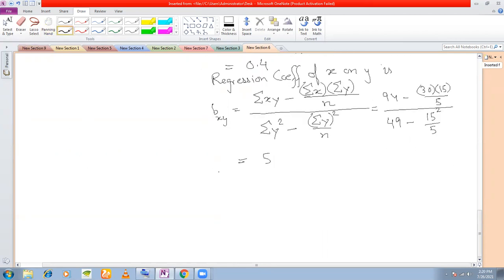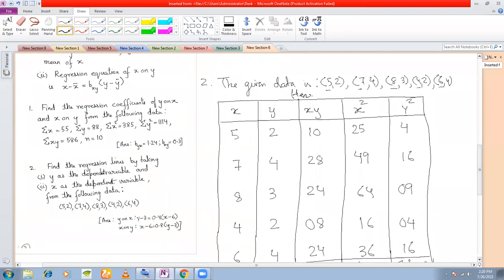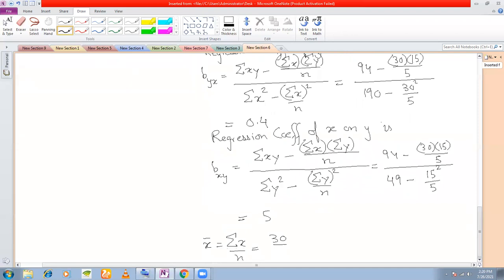Now we want to find out the means. X bar is equal to summation x divided by n. Summation x from the table is 30. Number of observations n here is, how many observations are here? See, there are 5 observations in total, right? So here n is equal to 5. So x bar will be 6. Y bar will be summation y divided by n. Summation y we have found above as 15, divided by 5, which is 3.